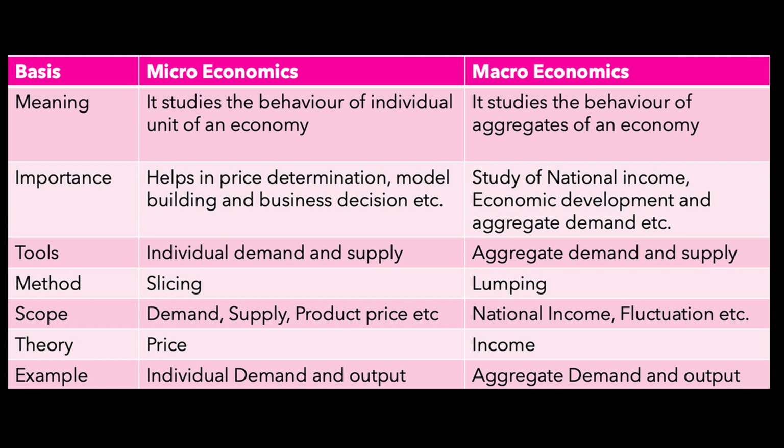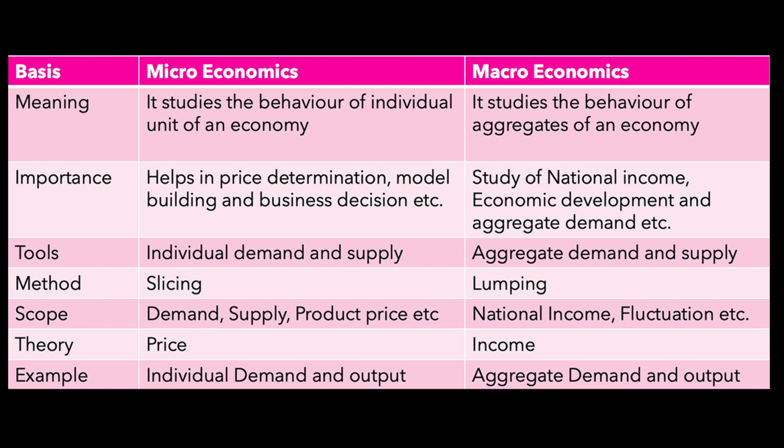Then importance. Why is micro used? It is used for price determination of a particular product. For example, this laptop. What is the price of this laptop? How are we going to arrive at the price of this laptop? But when we are talking about national income, that is the scope of macroeconomics. We are not talking about the laptop price, but about the overall income of electronic goods. So that is macroeconomics. Then the method.